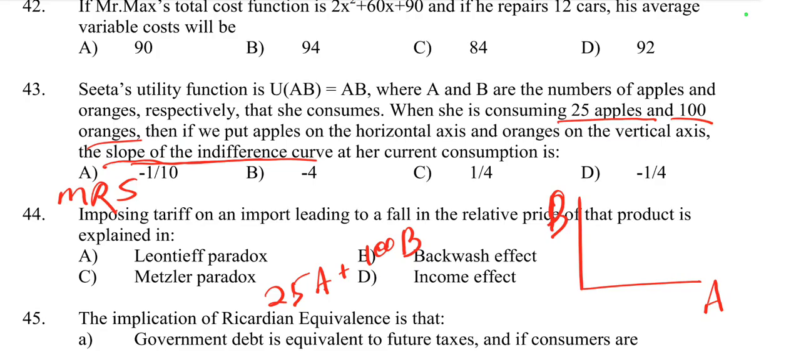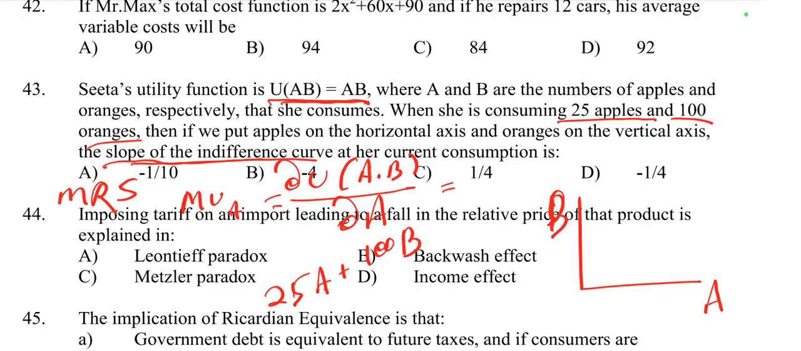Here the utility U(A,B) is equal to A into B. First we find the marginal utility of A, which is del U(A,B) with respect to A. With respect to only A, B is constant and the derivative of A is 1, so B into 1 is equal to B. Similarly, the marginal utility of B is del U(A,B) by del B, which is equal to A. So the marginal utility of A is B and the marginal utility of B is A.